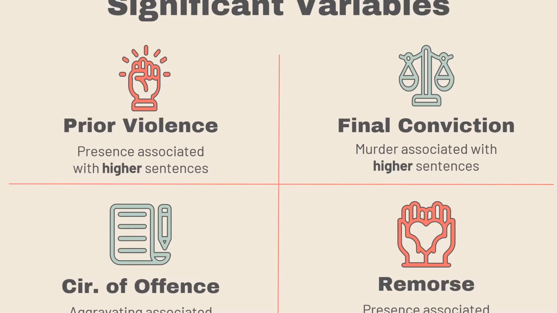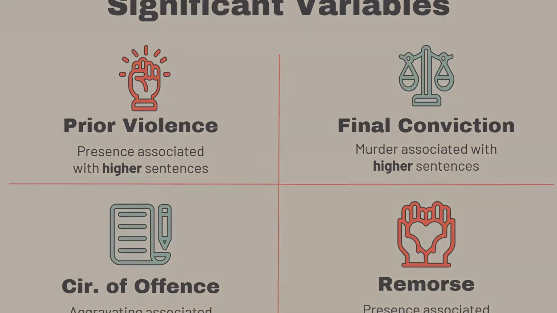Next is the circumstances of the offense. Those with aggravating case circumstances, so if the judge noted the murder as being particularly brutal or heinous, were more likely to have higher sentence length than those who did not have a brutal or heinous murder. And lastly, this was the only variable found to lower an individual's sentence length, which was remorse. The presence of remorse was associated with lower sentences than those who were noted as not having remorse.